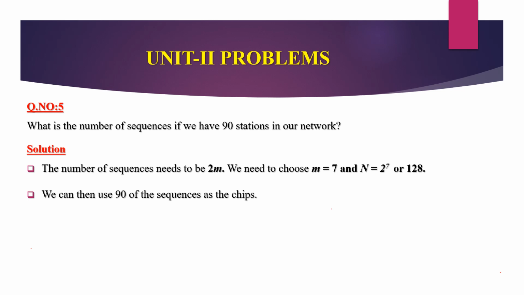The last problem, question number 5. What is the number of sequences if we have 90 stations in our network? The number of sequences needs to be 2 to the power m. We need to choose m equal to 7, and N is equal to 2 to the power 7, which is 128. So we can use 90 of the sequences as the chips.